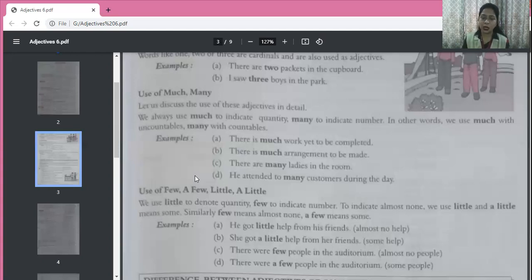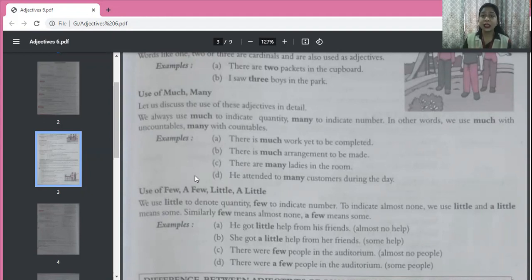And few stands for countable nouns. Now little, again the same thing, hardly any. Suppose a patient is there in the hospital and the doctor tells that there is little hope of recovery.